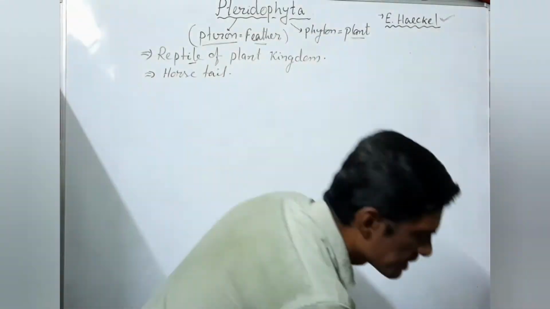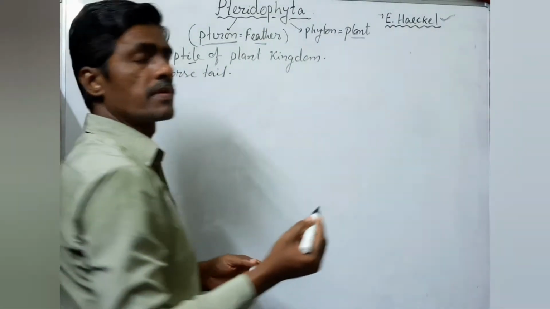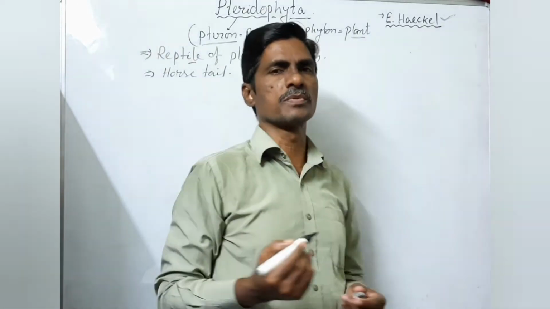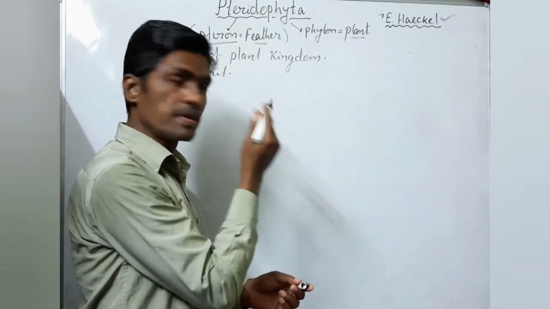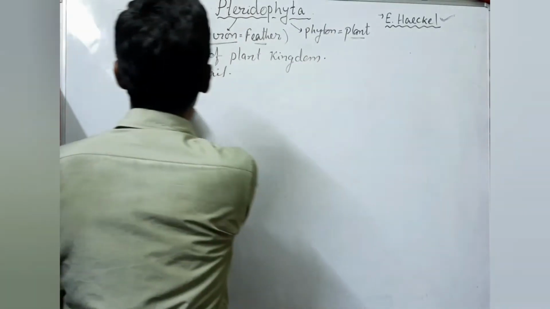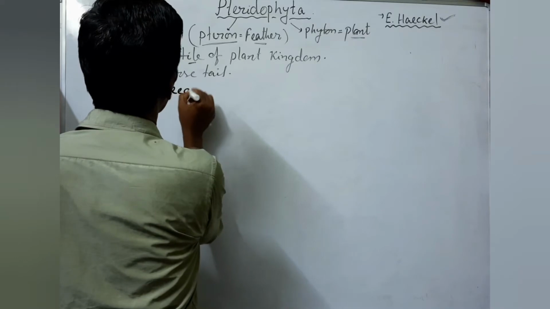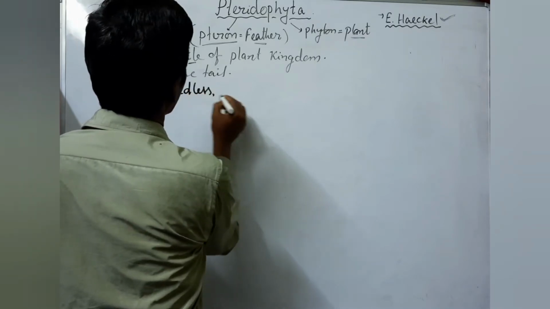Seedless: all of you know that seeds are developed after fertilization, especially in angiosperms and gymnosperms. So evolutionarily, these are seedless vascular plants.